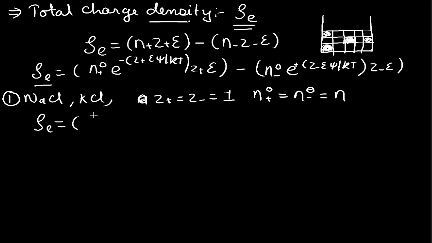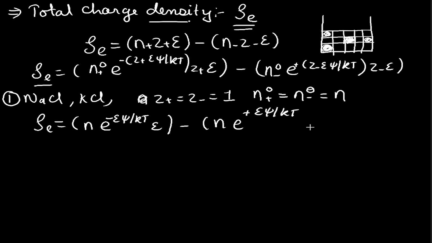Substituting these values, we have rho e is equal to n e raised to minus epsilon psi by kt times epsilon, minus n e raised to plus epsilon psi by kt times epsilon.